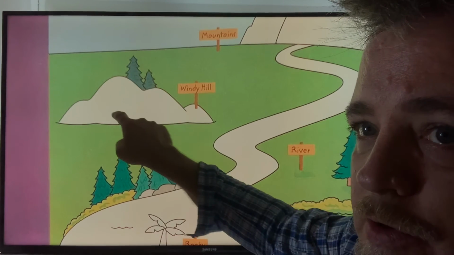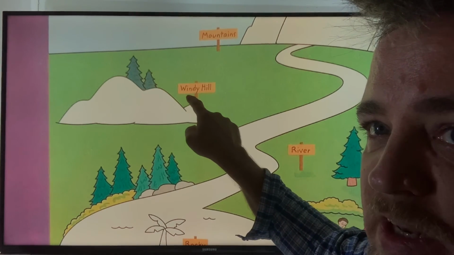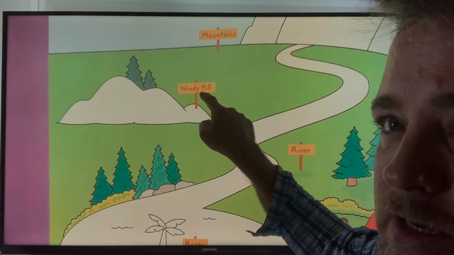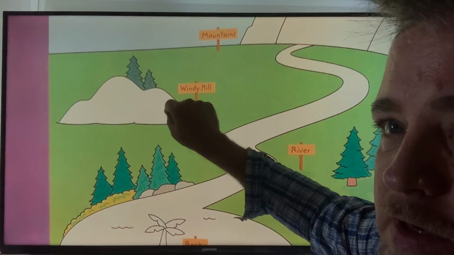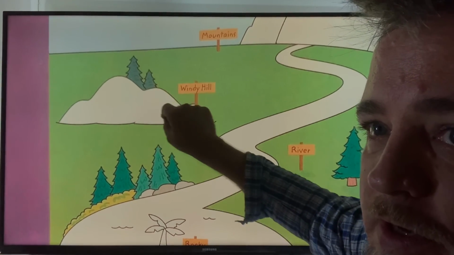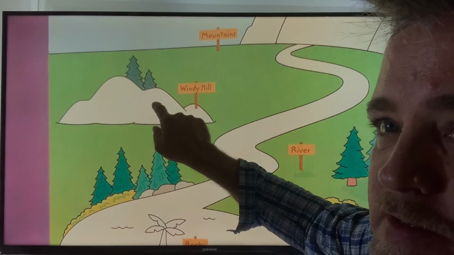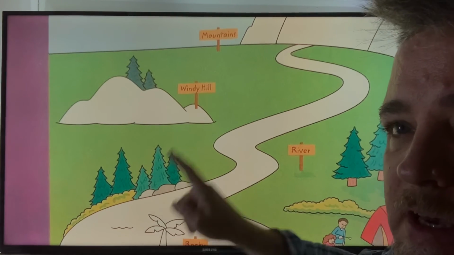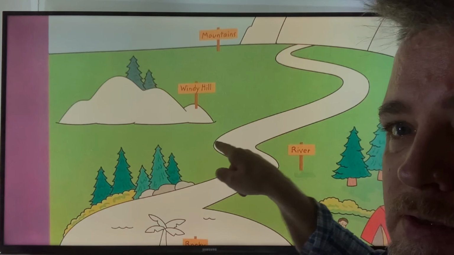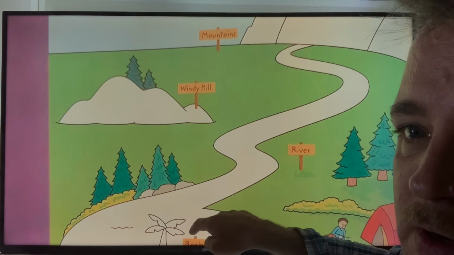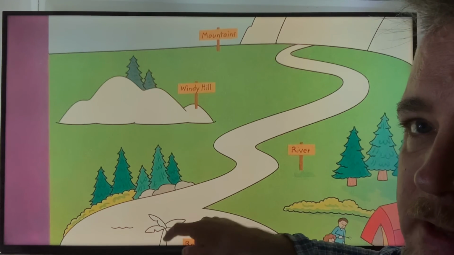These 4 little hills together are called Windy Hill. Color the hill. I think you can color the hill green, same as the grass. Everyone say hill, river, lake, island.